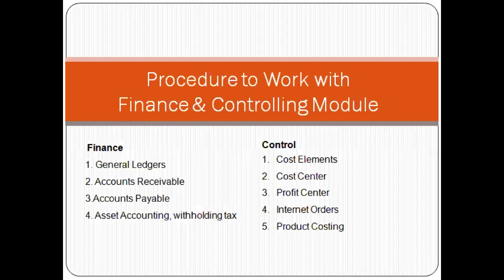Internet orders are there, that is, through online we are getting the orders. Online orders means we have many franchises working under us from our company. Then for them, what share will be there when we sell the product of our company through the agents, through the other franchises. Then the product costing. Product costing means the individual value or amount we should fix for the materials purchased, raw materials purchased, when we are manufacturing in the manufacturing unit.